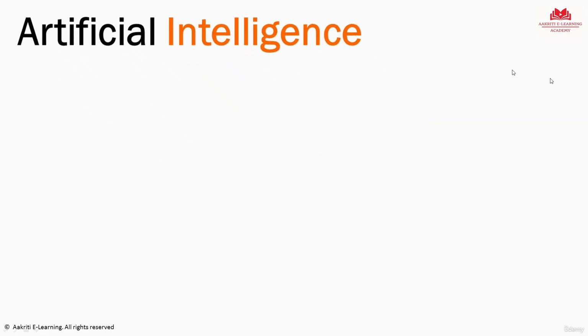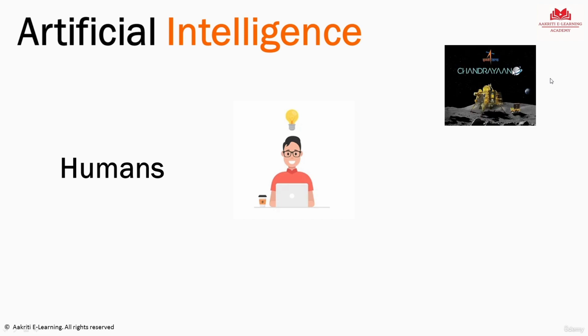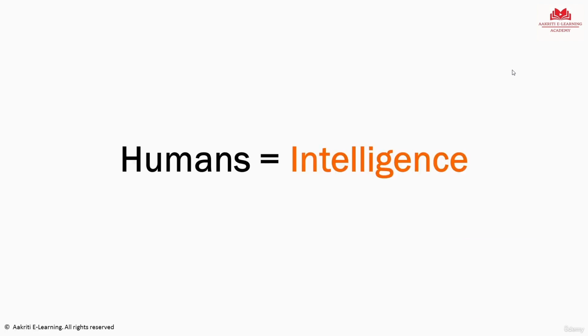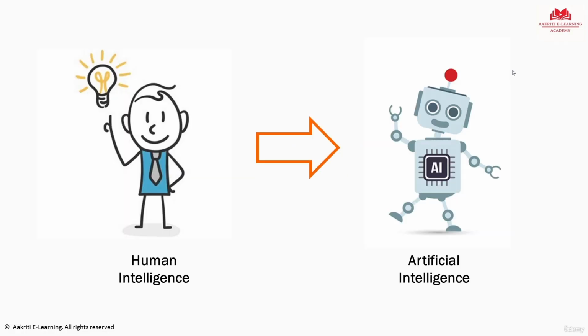Let's understand it. Humans are the most intelligent form of species that has ever existed on Earth. We excel in everything that we do, whether it is science or arts or sports. Human brain is the most intelligent thing on this earth. Now this is real intelligence. When we intend to replicate this intelligence into a machine, meaning we are trying to make a machine as smart, as intelligent as a human being, that is called artificial intelligence or AI.